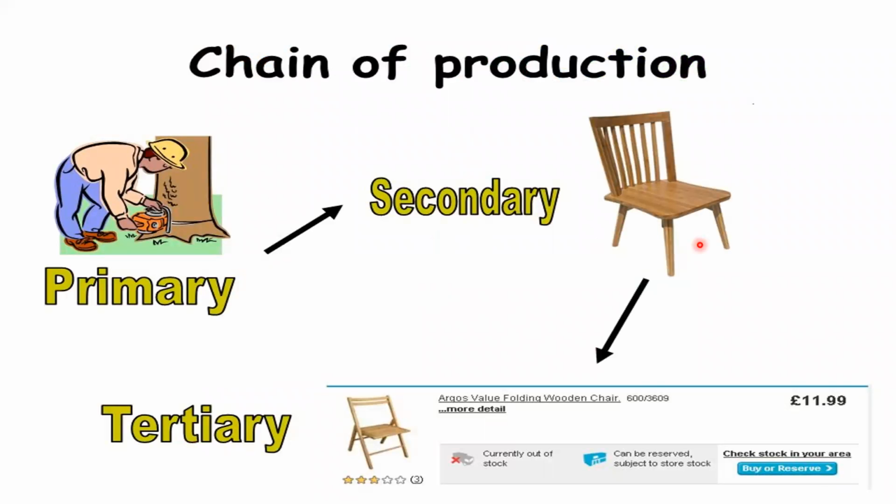Another example, the furniture, a chair. The raw material for making this chair is wood. And from this wood, lumbering is a primary activity. And this wood is sent to the factory or mill. And there it is processed and turned into a chair. And from there, it is sent to the furniture mart, or it is sold by online sales like Amazon, Flipkart, anything else. The advertisement is made and they are sold, and that is tertiary.